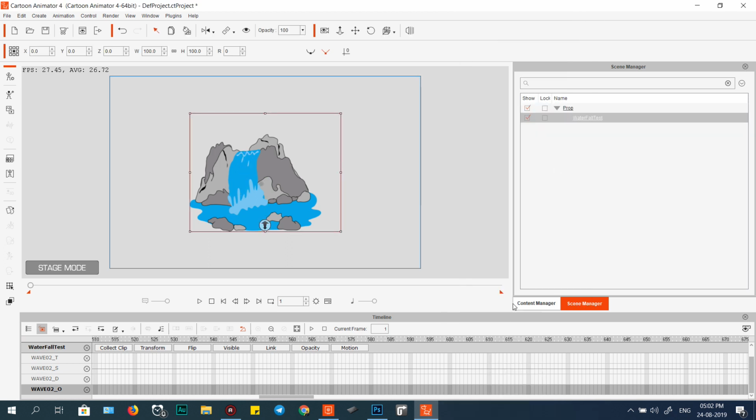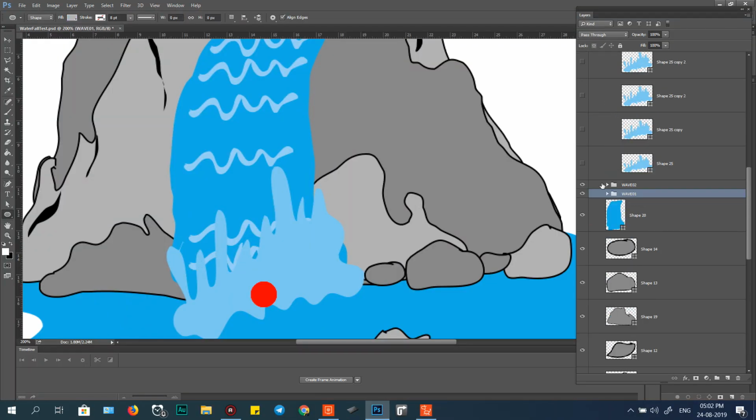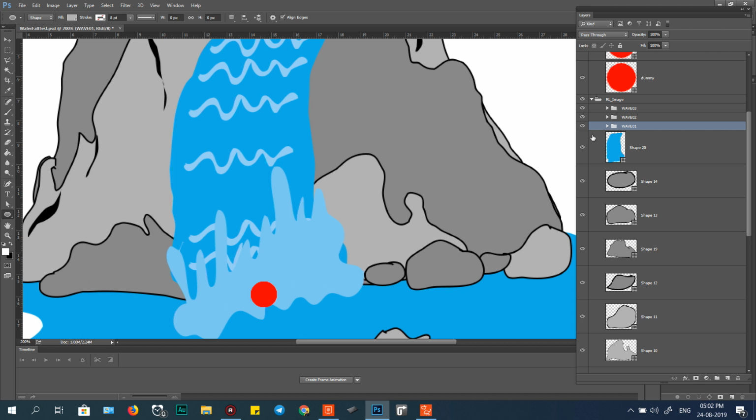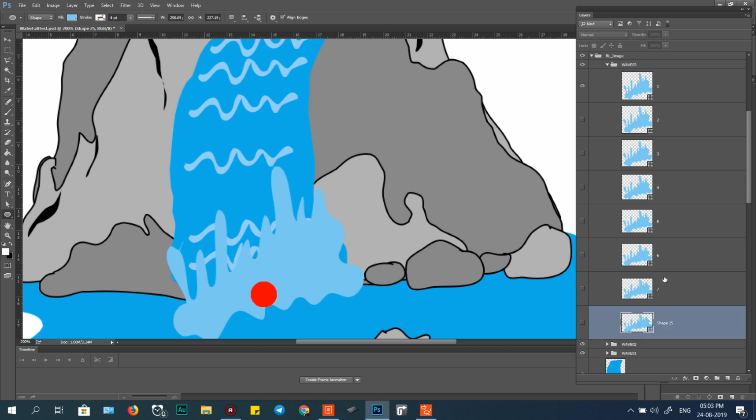And we have another well, so we need to hide all of this one. Okay, I name this one water: 1 2 3 4 5 6 7. Okay, it's 8. There's no problem, just delete one. I use only 7 frames. Everything I use 7 frames.